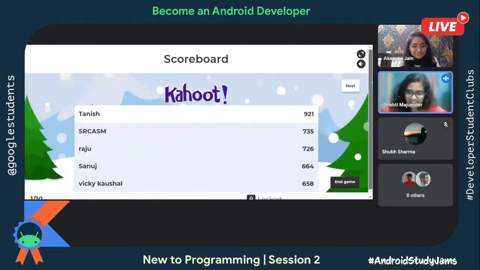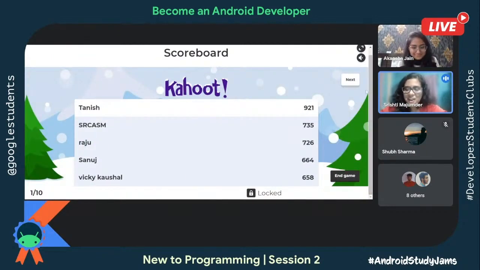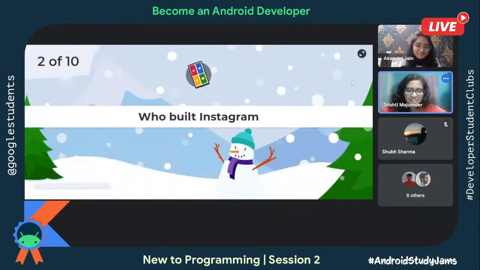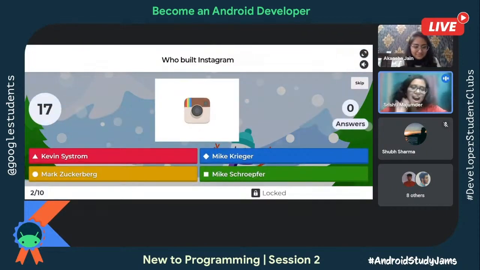So, who is on the top? Okay, we have Tanish on the top with the right answer. Good job, Tanish. And we have Sarcasm, Raju, Sanuj, Vicky Kaushal. Next question. Who has built Instagram? यार जितने भी Instagram users हैं आ जाओ, तुम्हारी बारी है सही आंसर देना.